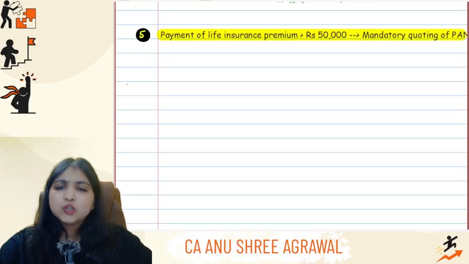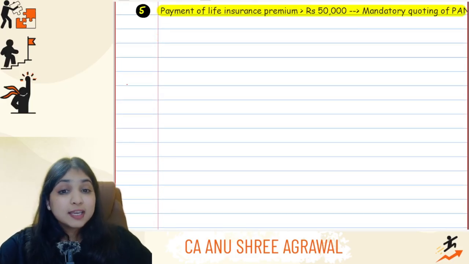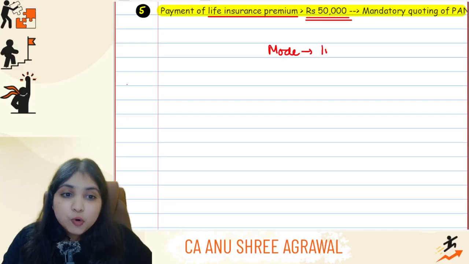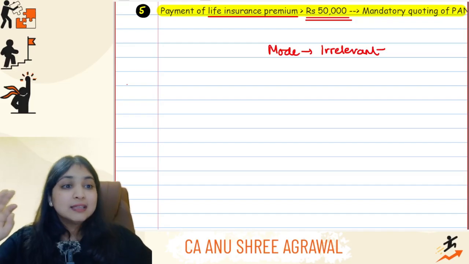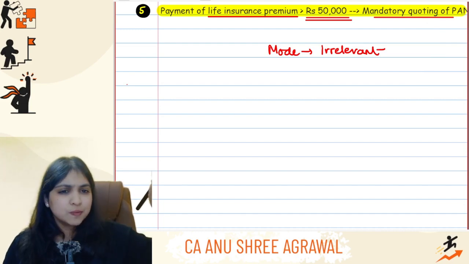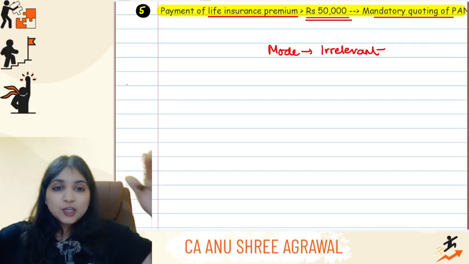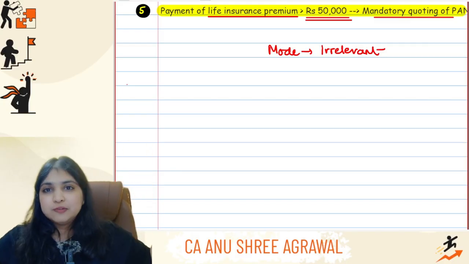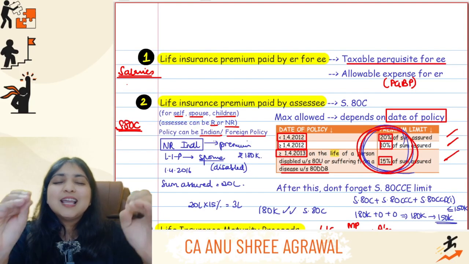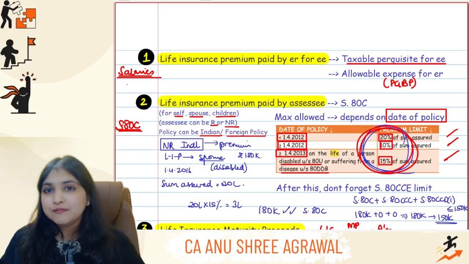Okay, and then coming to one last point relating to life insurance. In case you're making payment of life insurance premium more than 50,000 rupees, doesn't matter what is the mode of payment, the mode of payment is irrelevant. If you are paying life insurance premium more than 50,000 rupees, then it is mandatory you have to quote your PAN. Returns of income chapter, guys. I already spoke to you about this in return of income also. Just putting it here as well, because we are trying to create one file with all the concepts relating to life insurance premium in our examination. Alright, that is it, guys. 5 concepts, nothing else in your syllabus with respect to life insurance premium.